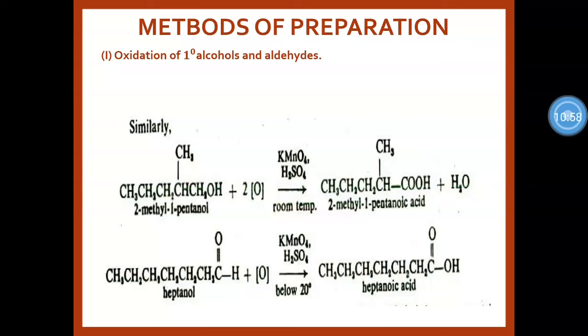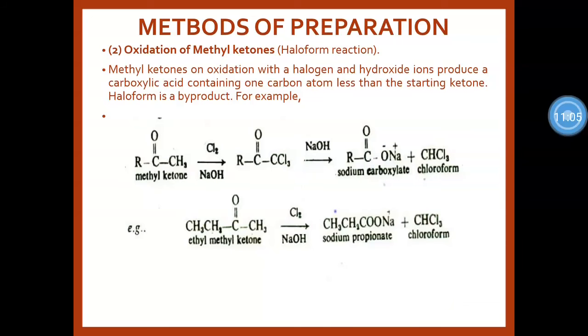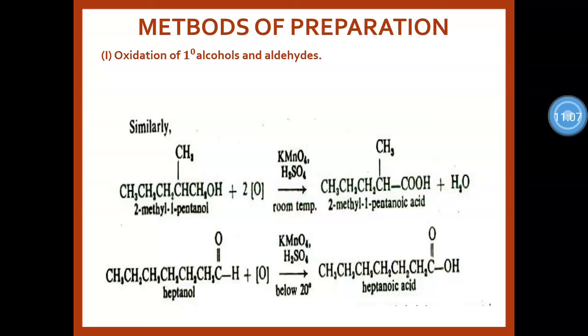Similarly, 2-methyl 1-pentanol under the same reaction conditions at room temperature gives 2-methyl pentanoic acid. Another example, heptanol, under the same conditions gives heptanoic acid.